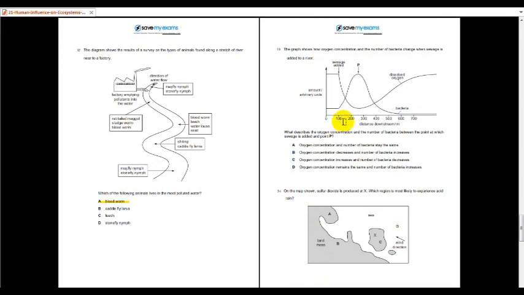The answer is B. O2 concentration decreases as the number of bacteria increases. Okay, you see the point where O2 increases. The point where the O2 increases is the point where the bacteria decrease, and vice versa. Number 34, the answer is A. Okay, because whenever the wind blows, it will carry the gases, the sulfur gases, to the place where the wind blows. So A will be the most affected.